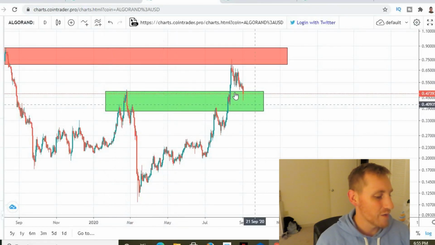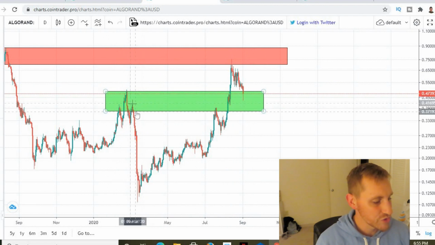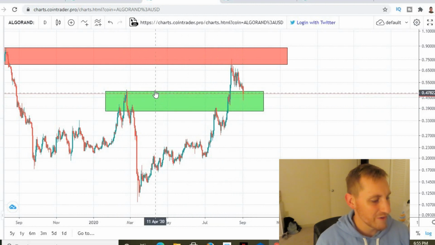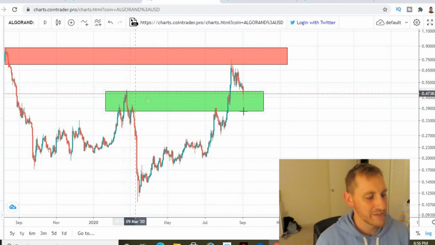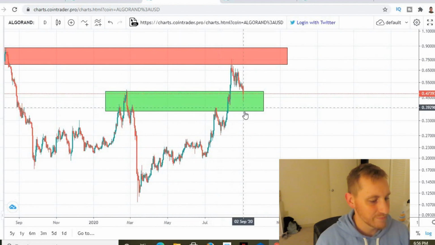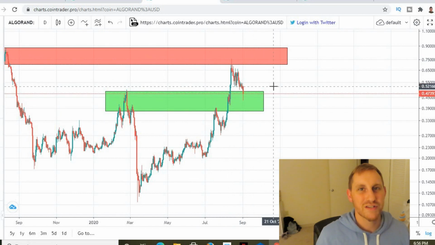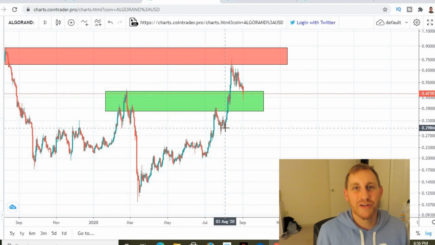But anyways, we could correct back down to the top of these two highs here, and also the high here, which makes sense. So where we are right now, the wick goes down below here, but the candle body is right at where this top is. So this could be a reversal point before we go back up. Also, the top of these and the top of this at the bottom of the green box could be the point up. So somewhere in the green box, I do believe we'll get a bounce. I don't think we'll go lower than the green box. If we do, that's trouble, but I don't think it's going to happen, right? So that's just kind of the support and resistances I wanted to look at real quick.